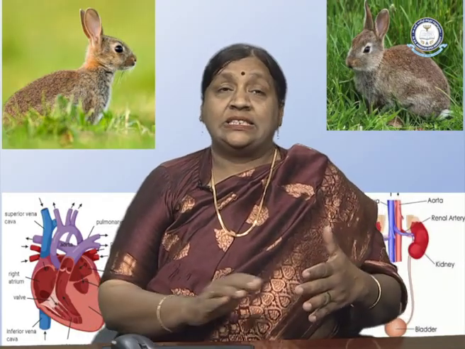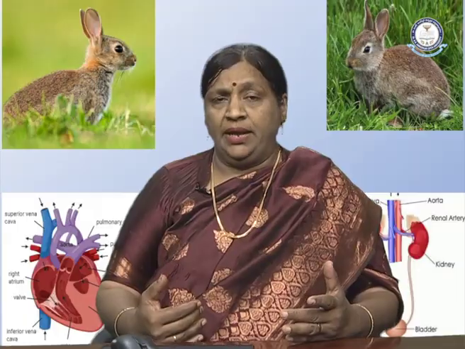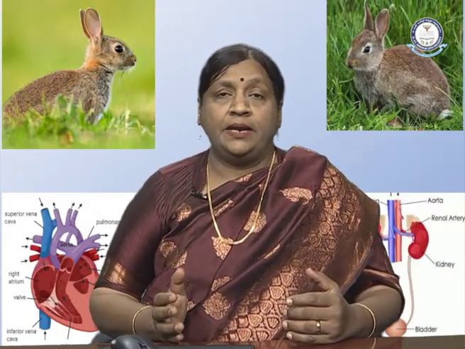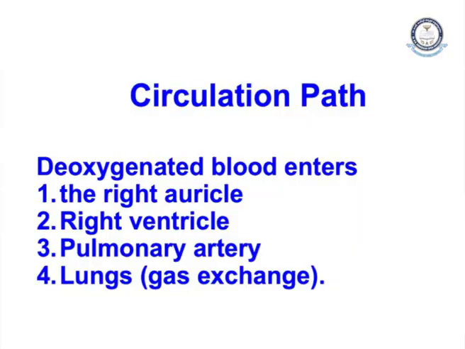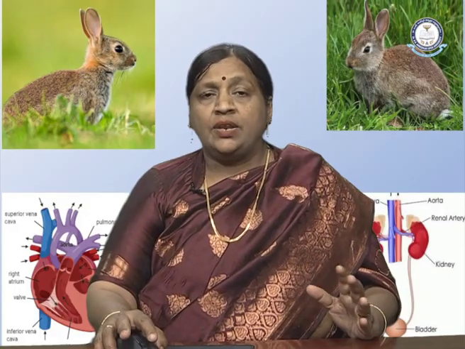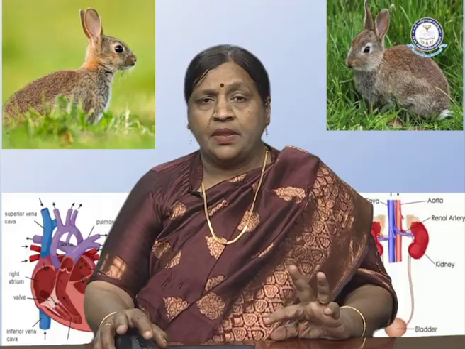So this is occurring on one hand, and the second circulation which is happening is on the right side. The deoxygenated blood is entering the right auricle, followed by the right ventricle, and then from the pulmonary artery it is going to the lungs, where there is gaseous exchange. So, like this we find two different kinds of circulatory paths happening.